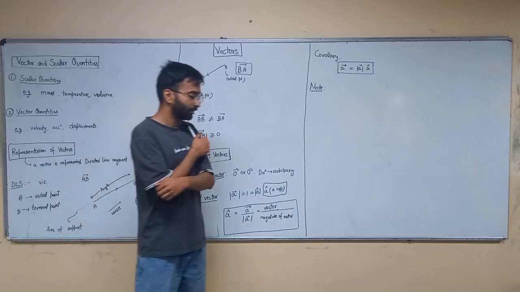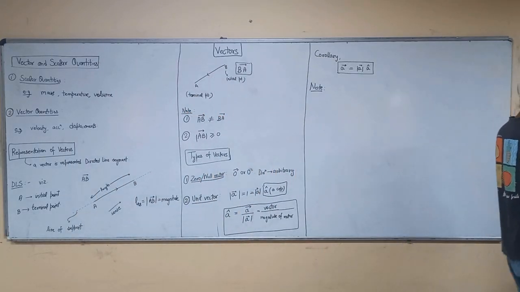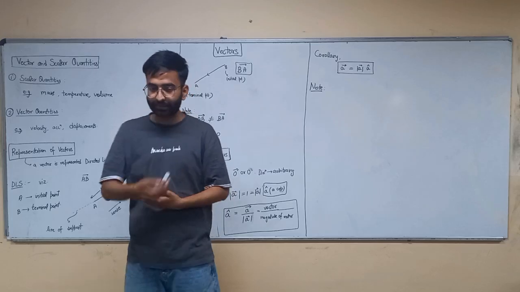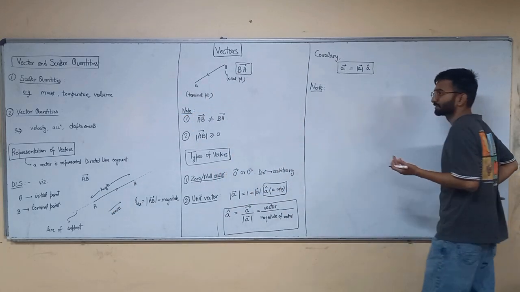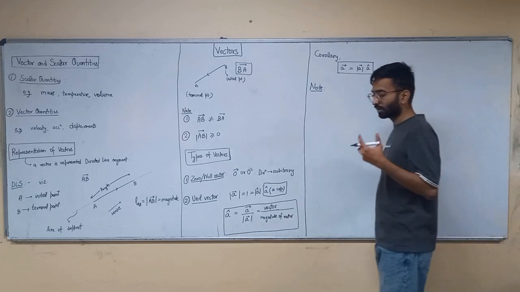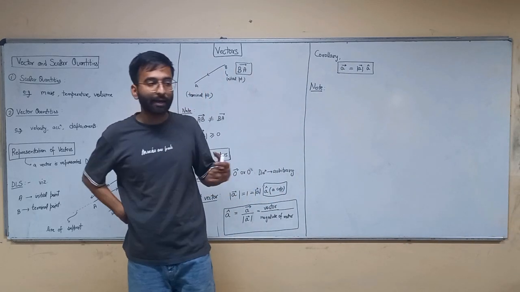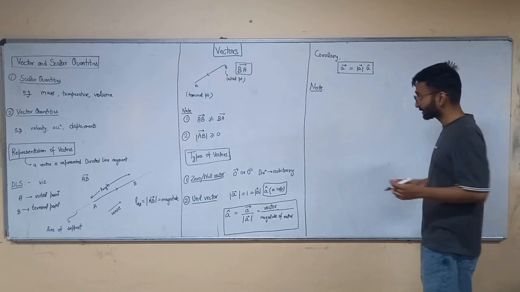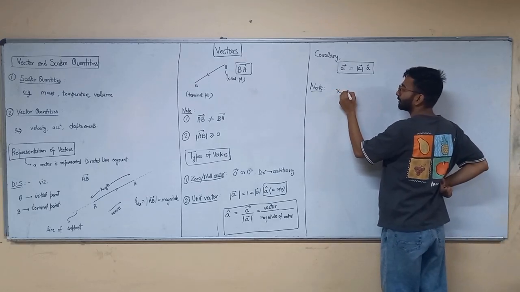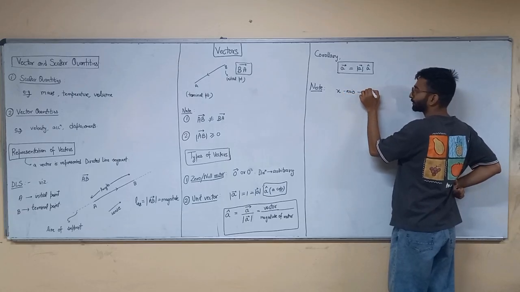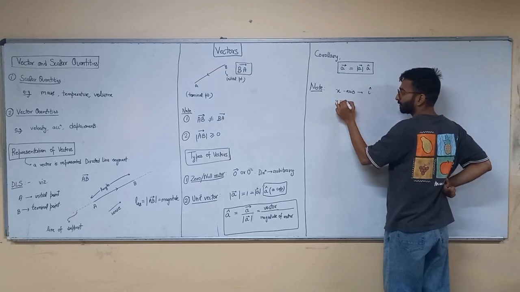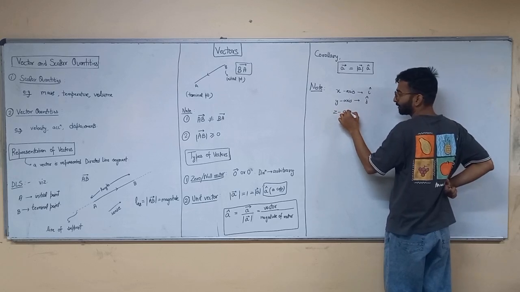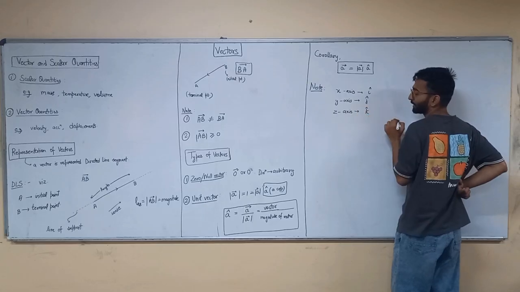A unit vector along x-axis, y-axis, and z-axis are denoted as I cap, J cap, and K cap respectively.